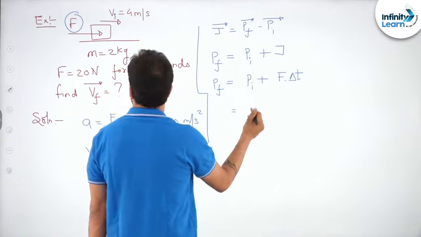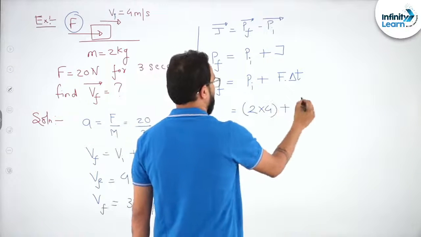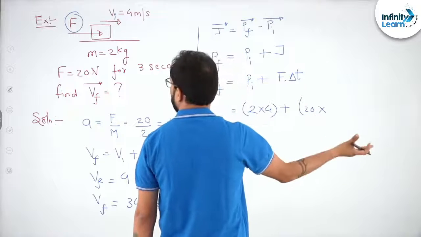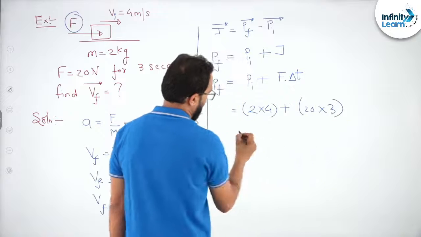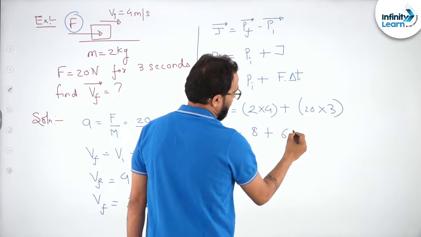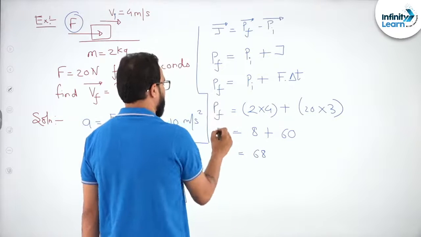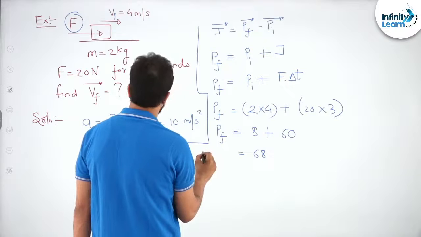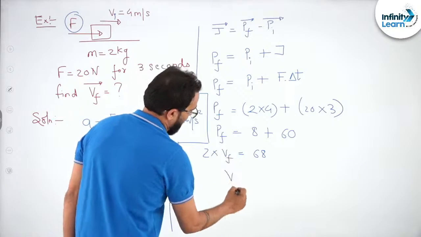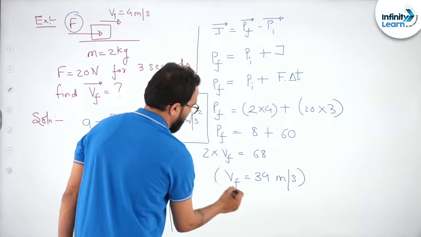Now what is initial momentum? It is 2 into 4, plus the force acting, 20 Newton, for how much time? 3 seconds. So 4 2s are 8 plus 20 into 3 is 60. So the answer is 68. This is the final momentum, which is mass, 2 kg, into final velocity, and again the final velocity will be 34 meter per second. Can you see this?